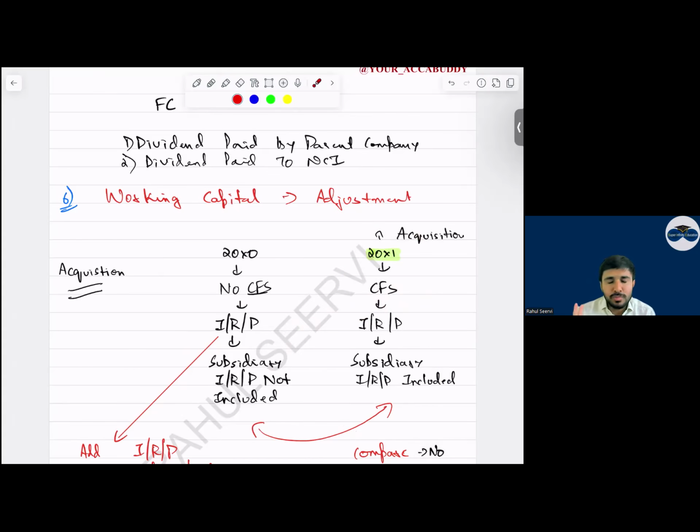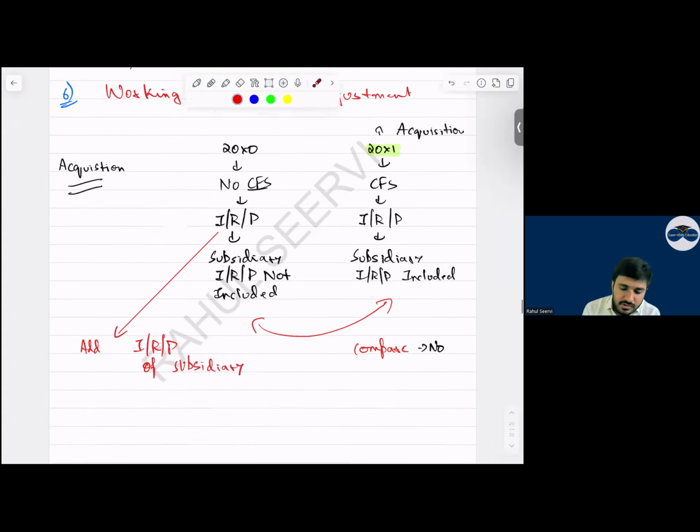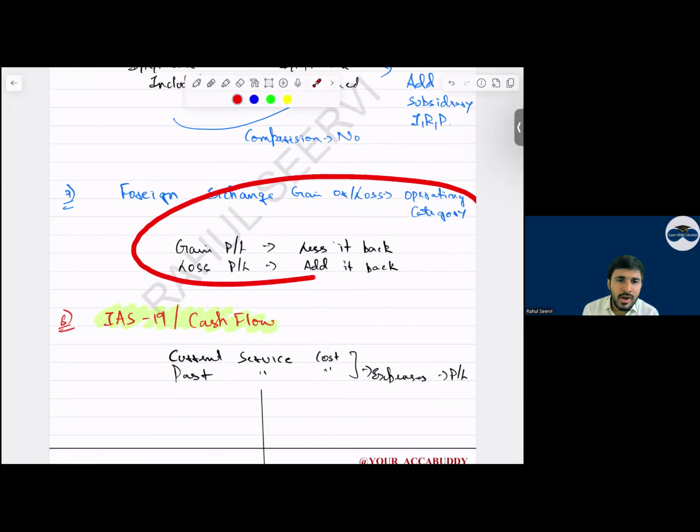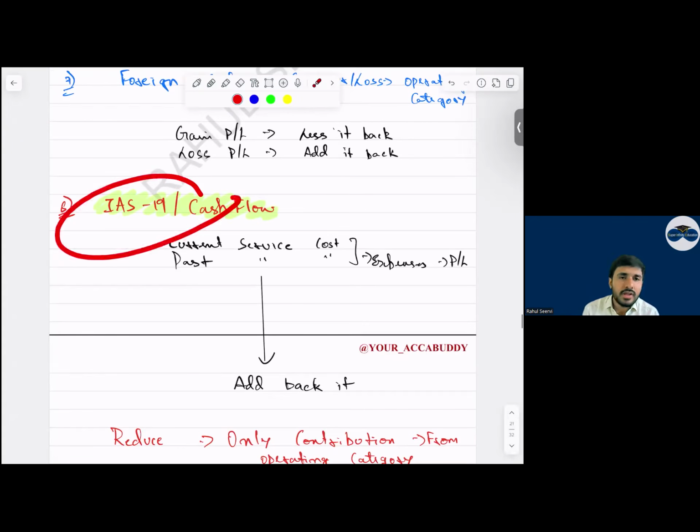I mentioned there are two methods, shortcut and the long cut. Which one will you follow? Follow the long method. Do not go with the shortcut. If you do the shortcut, you will make a mistake 100%. Yes, sir. Then foreign currency exchange gain or loss, that also we have to add or reduce based on this.